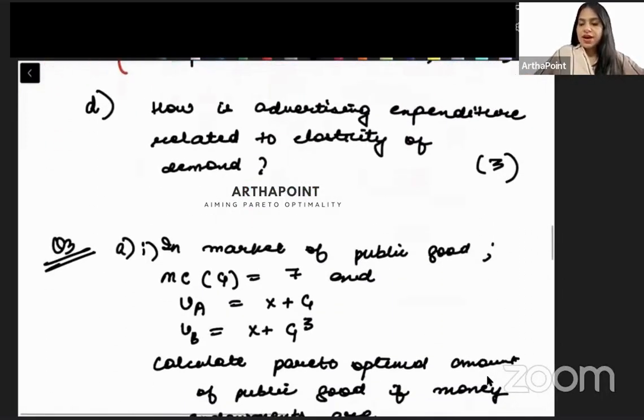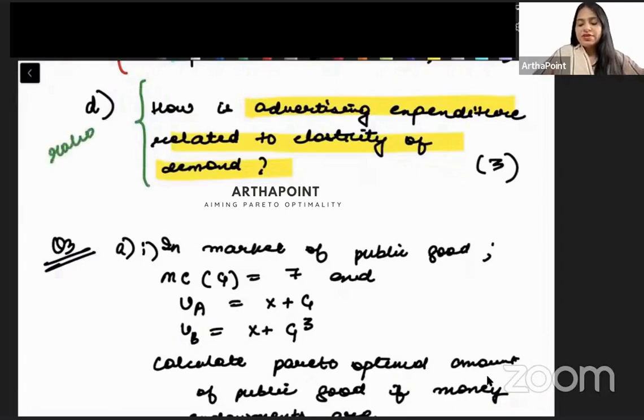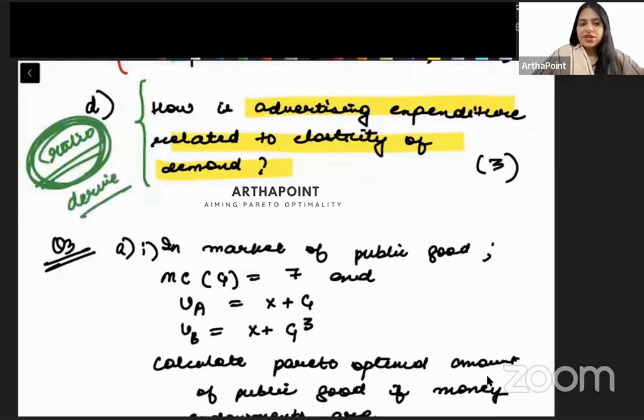At last, part number D beta. It says how is advertising expenditure related to elasticity of demand. तो यहाँ पर ना, you remember we have done a ratio between advertising and elasticity. है ना, हमने एक रेशियो किया था कि कितना एडवर्टाइजिंग एक्सपेंडिचर होगा और हाउ दैट इज रेलिवेंट टू इलास्टिसिटी. तो you just need to derive that.